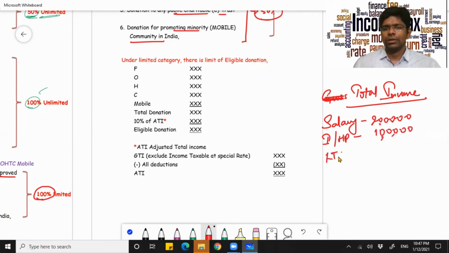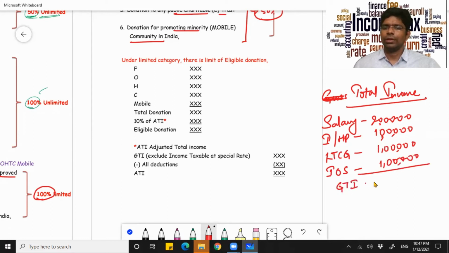Your long-term capital gain is say 1 lakh. Then your income from other sources is say another lakh. Now this will be your gross total income of how much? 5 lakhs. Your gross total income is 5 lakhs.